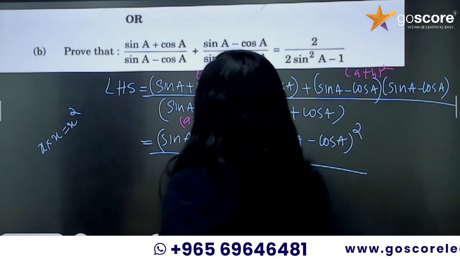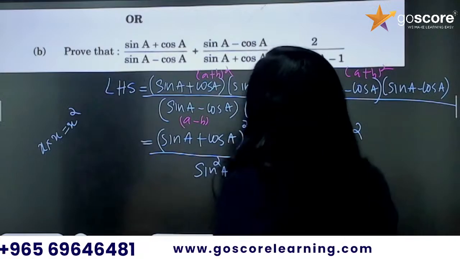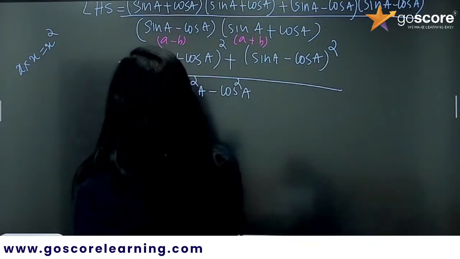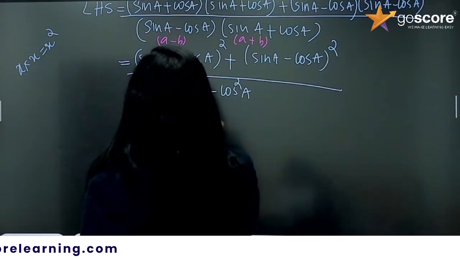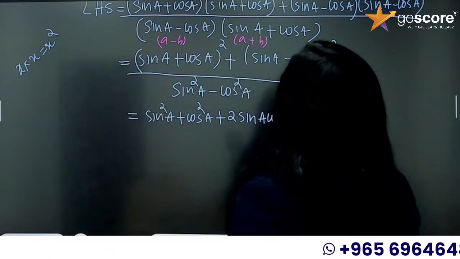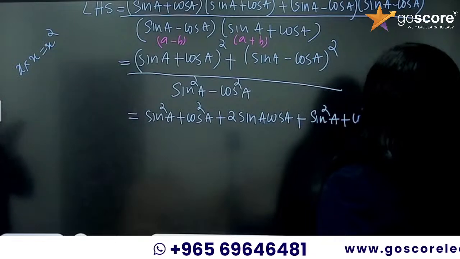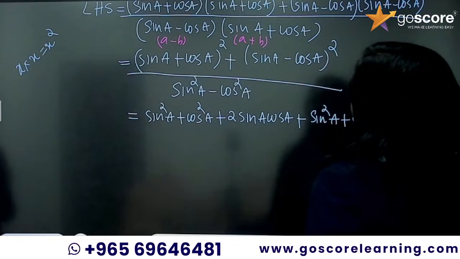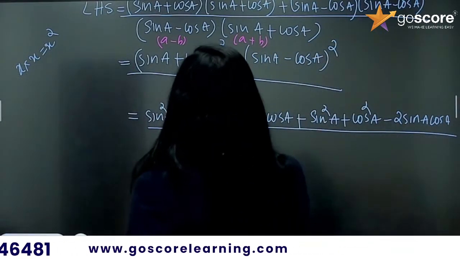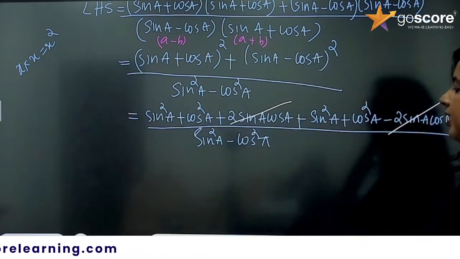So sin square A minus cos square A. What is a plus b whole square? It is a square plus 2ab plus b square. So this is equal to sin square A plus cos square A plus 2 sin A cos A. Then plus a minus b whole square is sin square A plus cos square A minus 2 sin A cos A, divided by sin square A minus cos square A. Okay, let that be there. 2 sin A cos A and negative 2 sin A cos A, they will cancel each other.